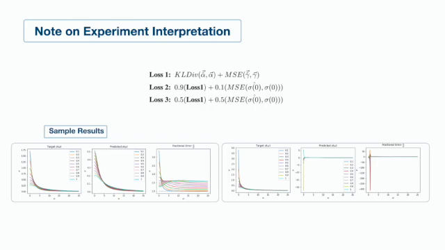Below the losses, you see sample results. The first 2 graphs show the plots of the targets and then the predicted sigma. And the third one in each cell shows the ratio of the true to predicted sigma value at each frequency. We would like this ratio to be as close to 1 as possible for all values. For context, the left example is an average to good prediction, while the right one is a very bad prediction.